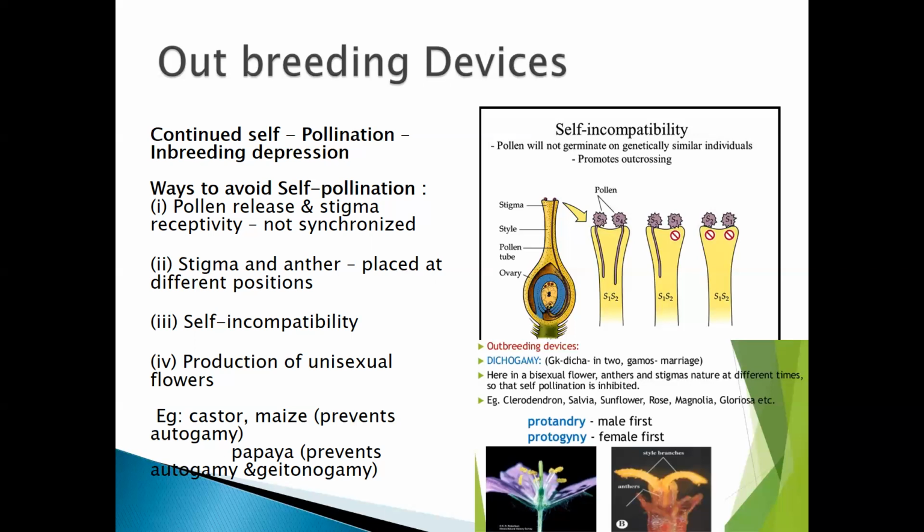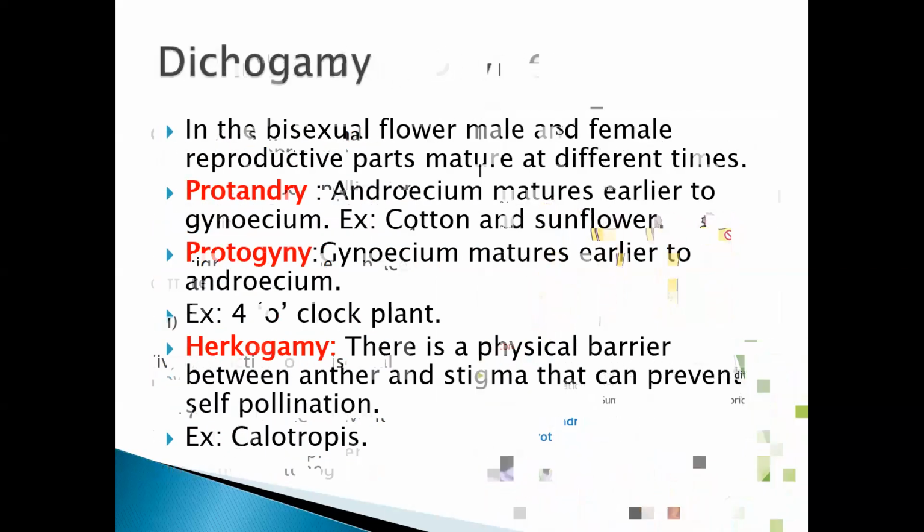So these are some of the outbreeding devices you need to know, and you also need to know the ways where self-pollination can be avoided. And what is this outbreeding device? Outbreeding device is introduced because of continuous self-pollination, inbreeding depression takes place, where it will not be able to pollinate itself.